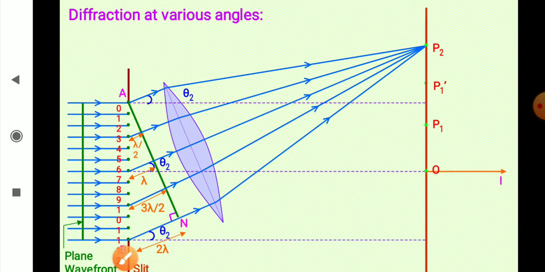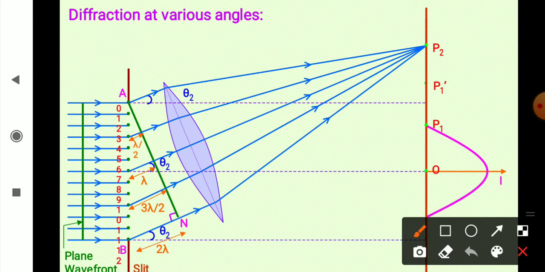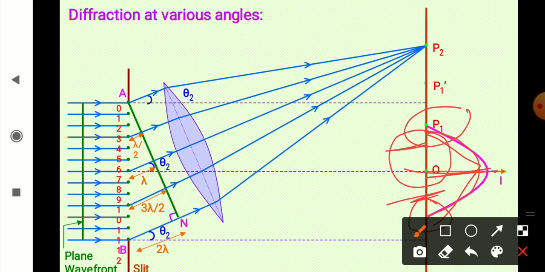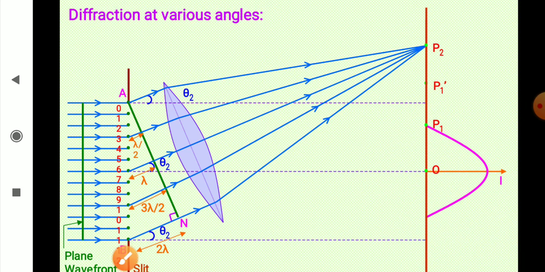And if you plot the intensity, you get the first dark point here and the second dark point here, and this is your central maximum. So the intensity of the central maximum is maximum. And from here to here, this was lambda upon A, this is also lambda upon A. So the total is 2 lambda upon A.